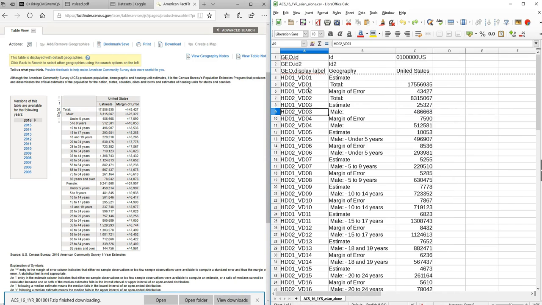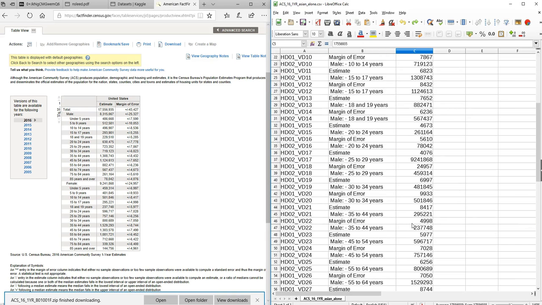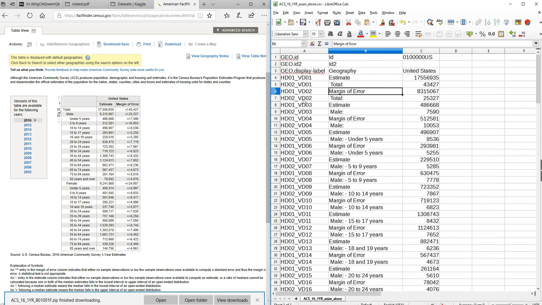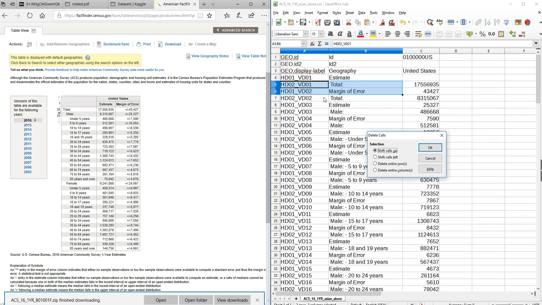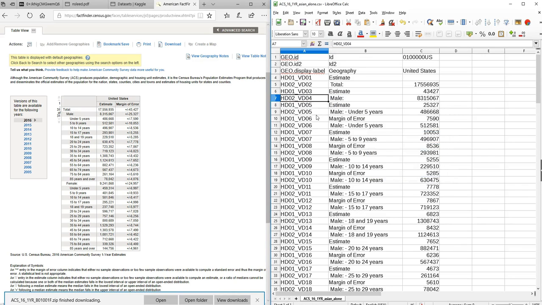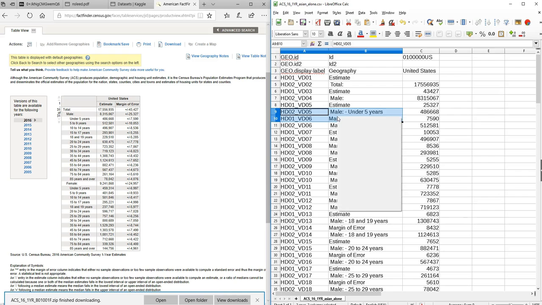So what I'm noticing is a weird thing about these files where there is a duplication of information. There's the total and the total again. Male, male again. Male under 5 years, male under 5 years again. But the numbers don't get repeated. So I have to fix that. And I will fix that by deleting the duplicates. So we got total twice. Male twice, and so on for every single category.